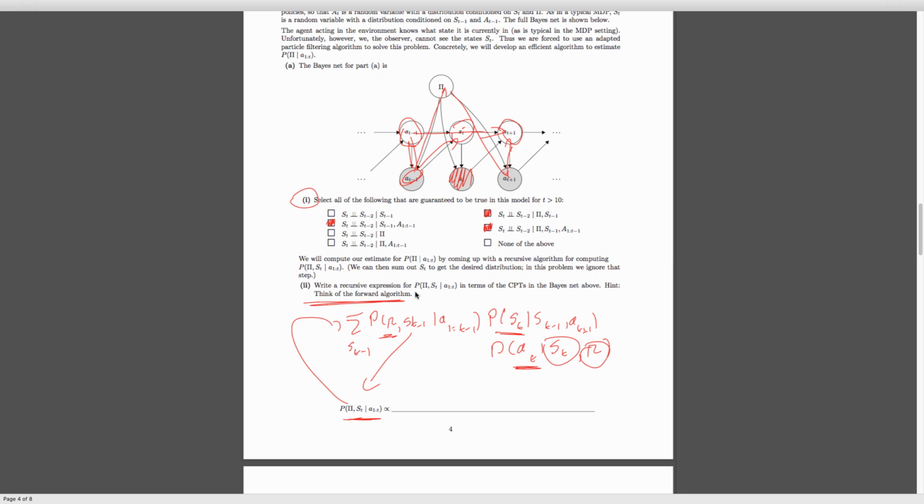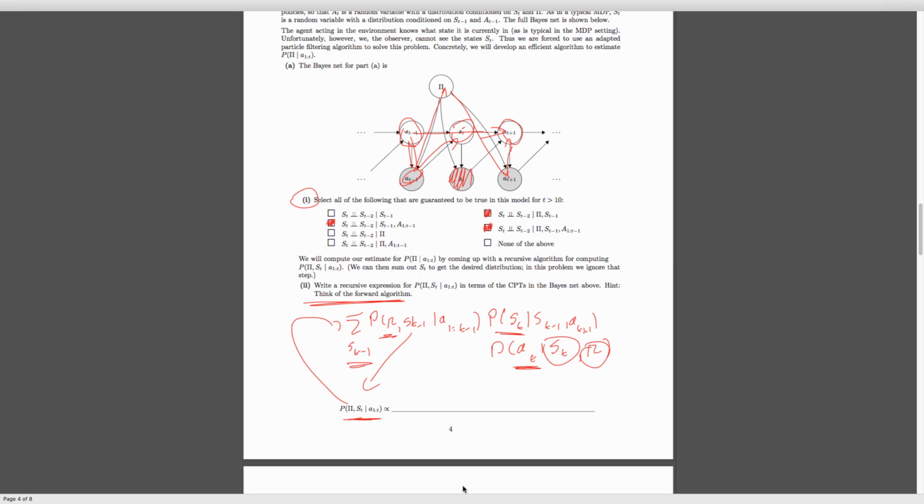So the templated approach here is: we sum out over states that we could have been in previously. Then we look at our recursive term, we look at the transition, we incorporate our evidence. And then this gives us a term that's proportional to what we want. This is a template I think you want to have in your mind, and we'll see this play out again and again in the other parts of this question. But first we're going to look at the approximate version of this. So let's go ahead and do that.